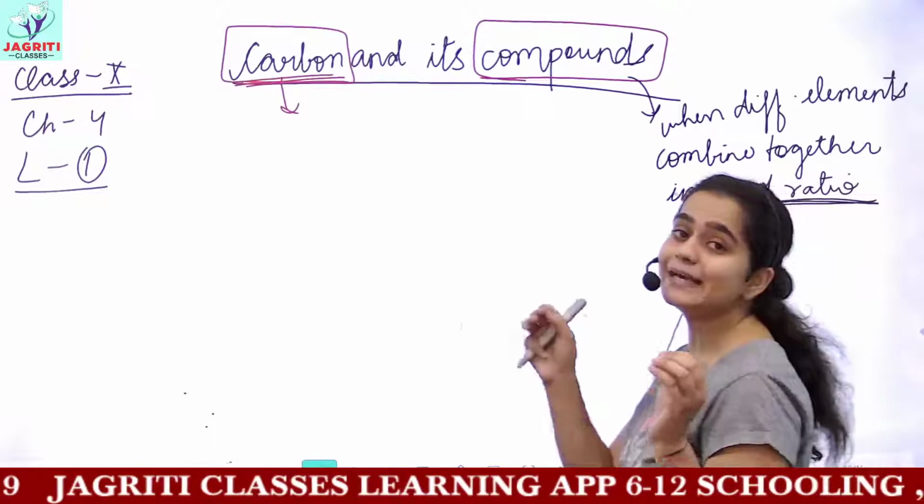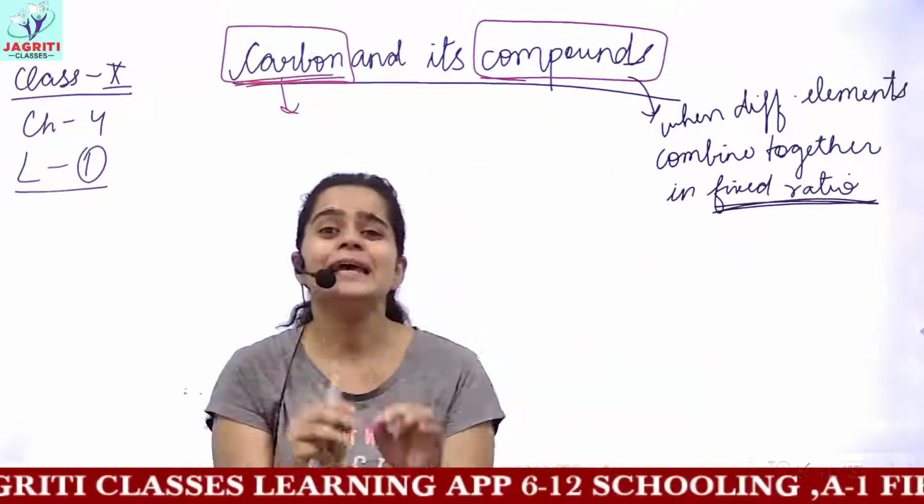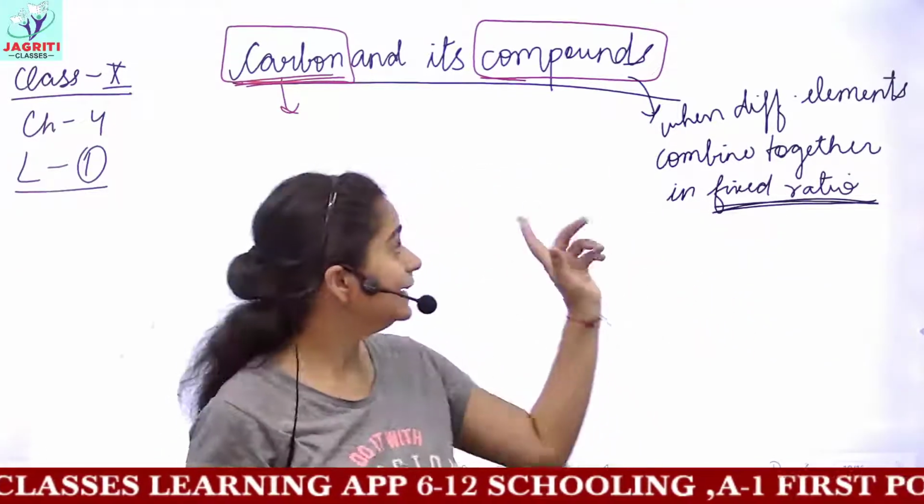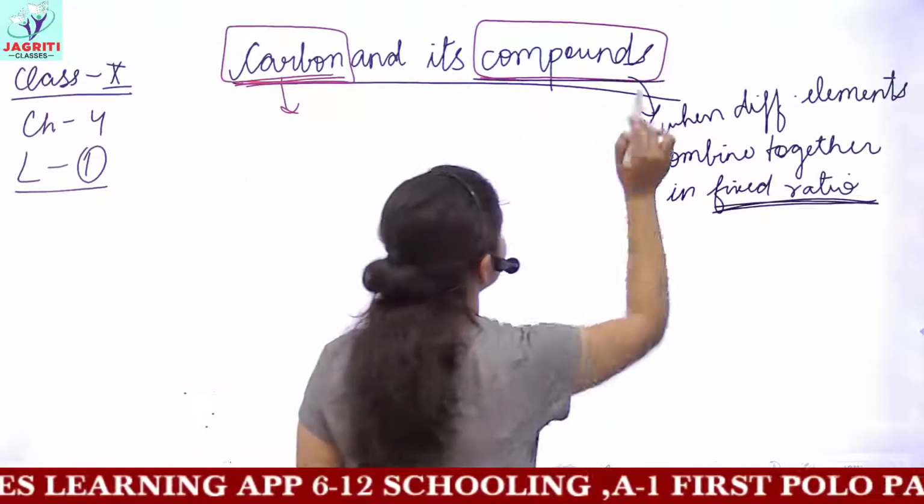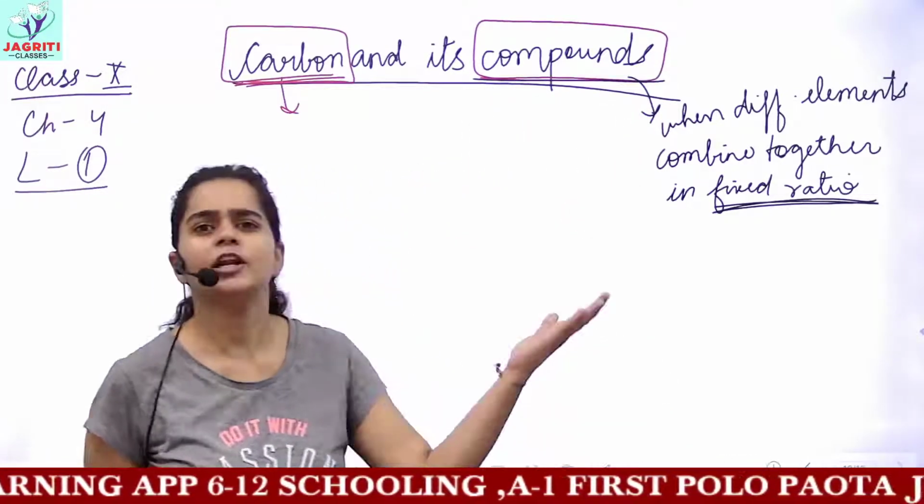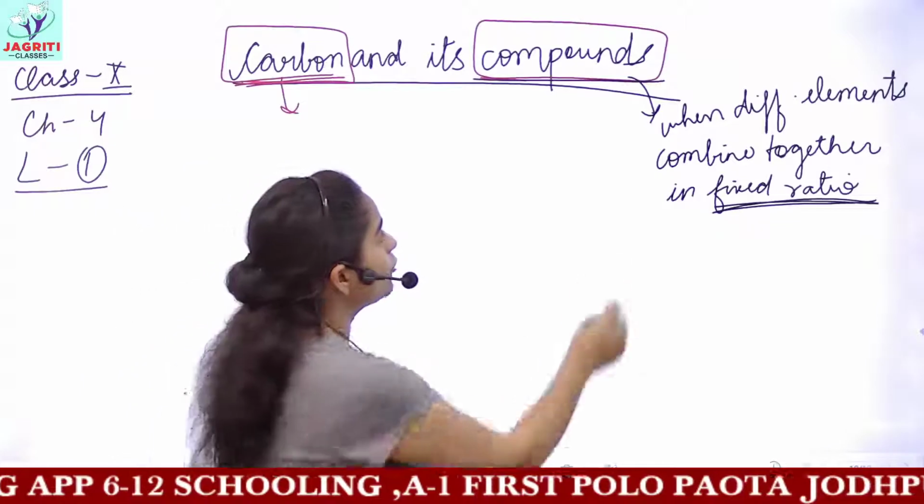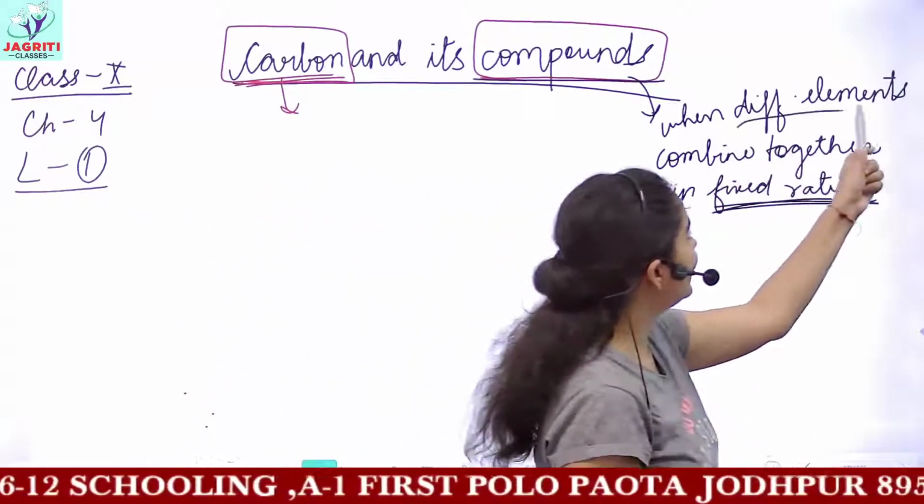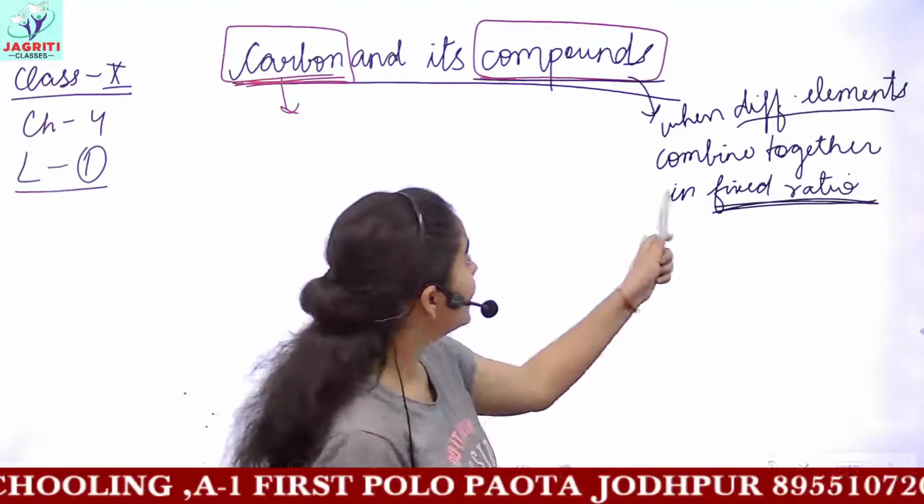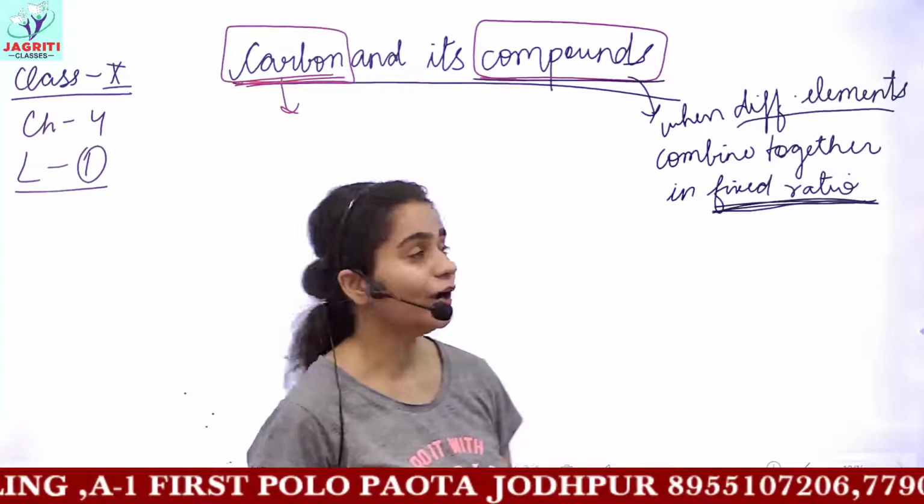But if different types of elements join together in no definite ratio, or in an indefinite ratio, then a compound would not be formed and you can simply say the product obtained is a mixture. So for compounds, when different elements join together in a fixed ratio, it is called a compound.